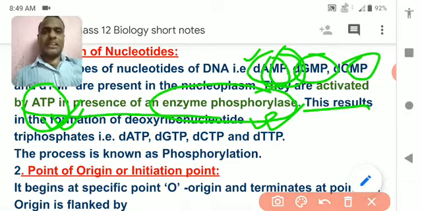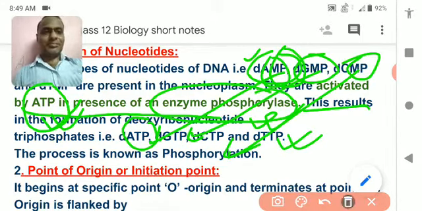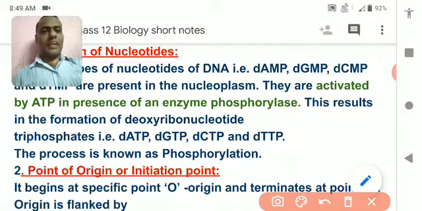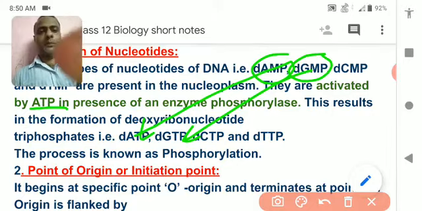Adenosine triphosphate gives extra phosphate and activates AMP to ATP, GMP to GTP, CMP to CTP, I think you understood. So with the help of ATP, adenine monophosphate converts into adenine triphosphate, guanine monophosphate converts into guanine triphosphate, and this way this process is called